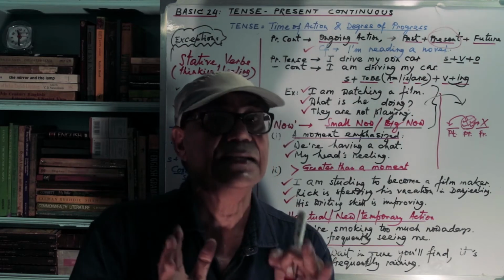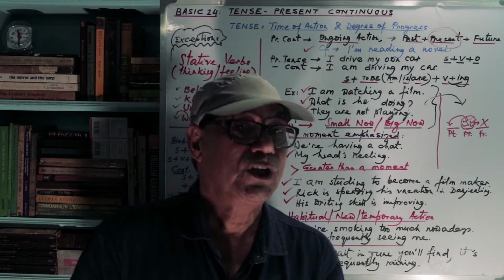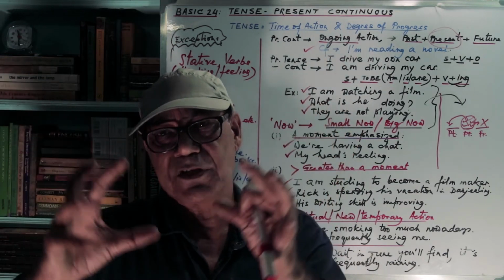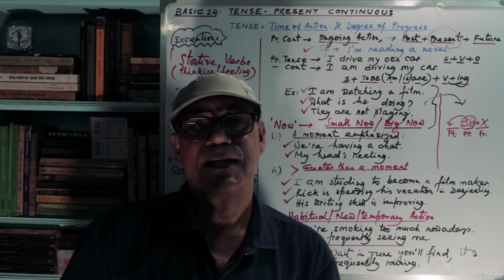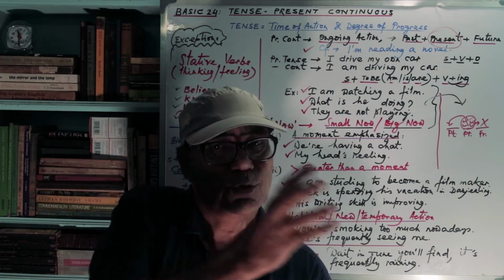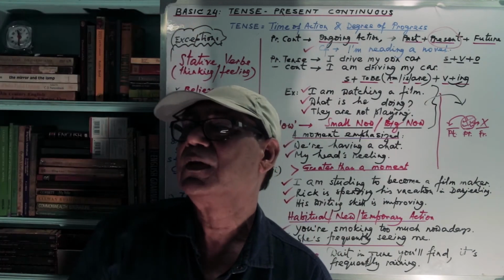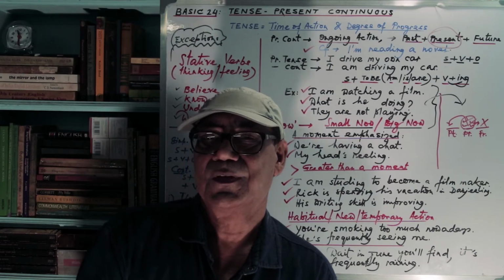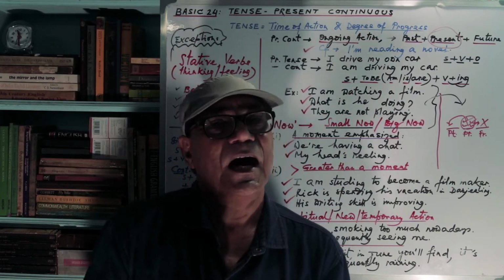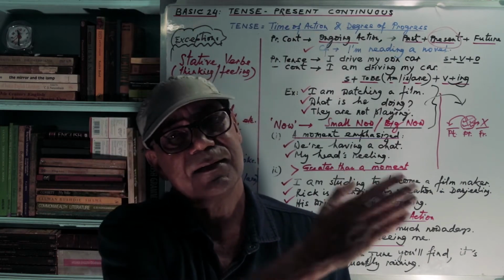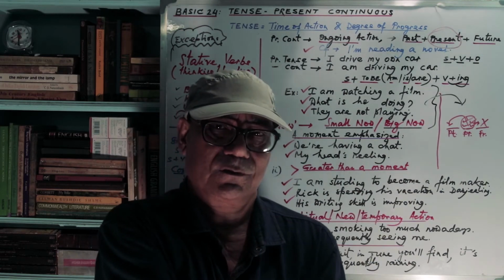Now here lies the special characteristic of this verb. What is there? We focus on the present time only. That does not mean that it has nothing to do with the past time or it has nothing to do with the future times. Actually it has. Now when I say I am reading a book now, it means I started reading before.